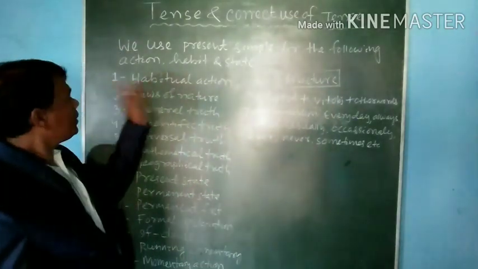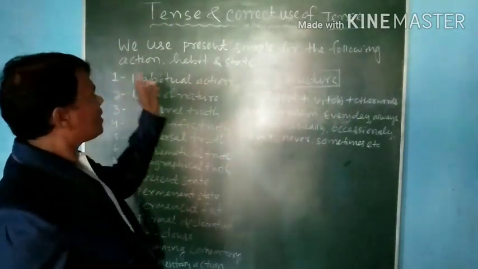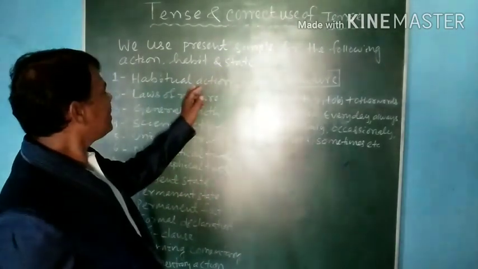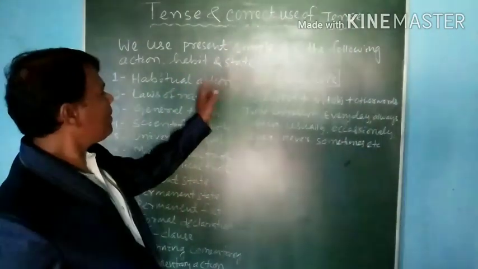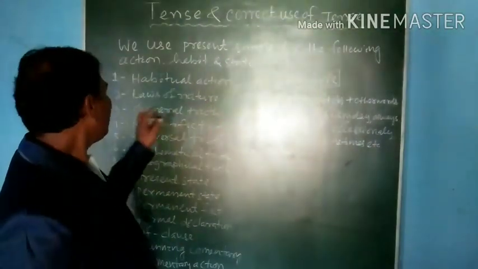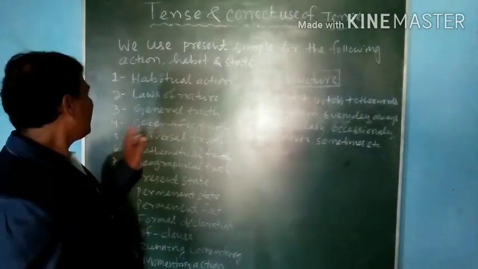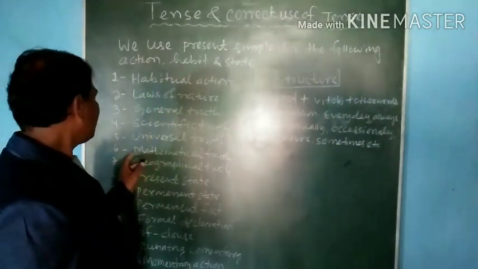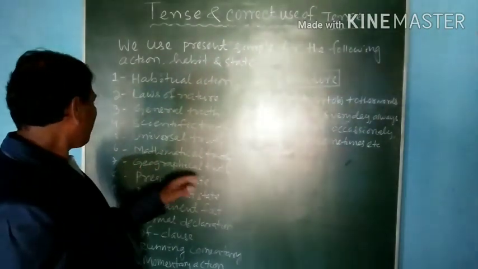So we use present simple for the following actions, habits and states. First, habitual action, the action which happens every day. That is called habitual action. Second, the laws of nature. Third, general truth. Fourth, scientific truth. Fifth, universal truth. Sixth, mathematical truth. Seventh, geographical truth.